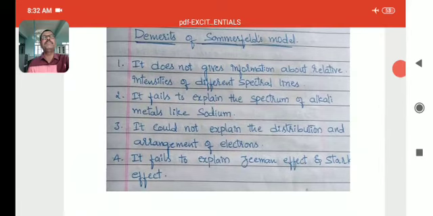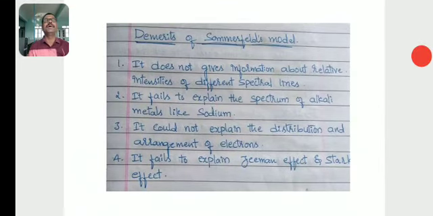So then what about the demerits of the Sommerfeld model? It does not give information about the relative intensities of different spectral lines. It fails to explain the spectrum of alkali metals like sodium. It could not explain the distribution and arrangement of electrons. It fails to explain the Zeeman effect and Stark effect. So these are the demerits of Sommerfeld's model.